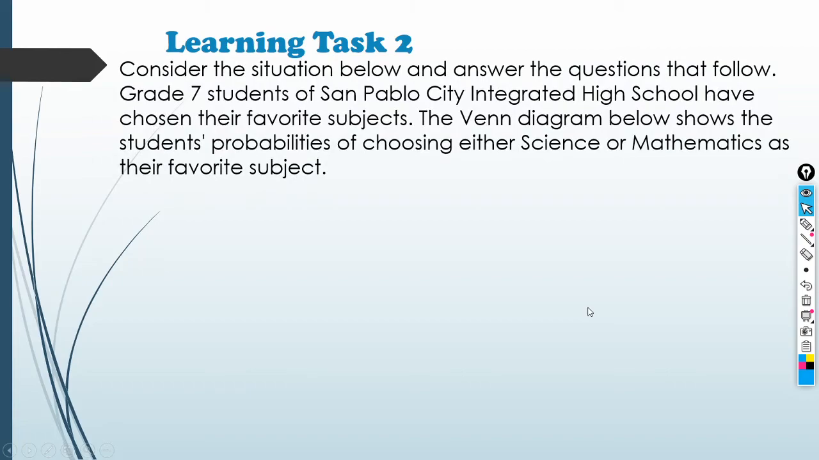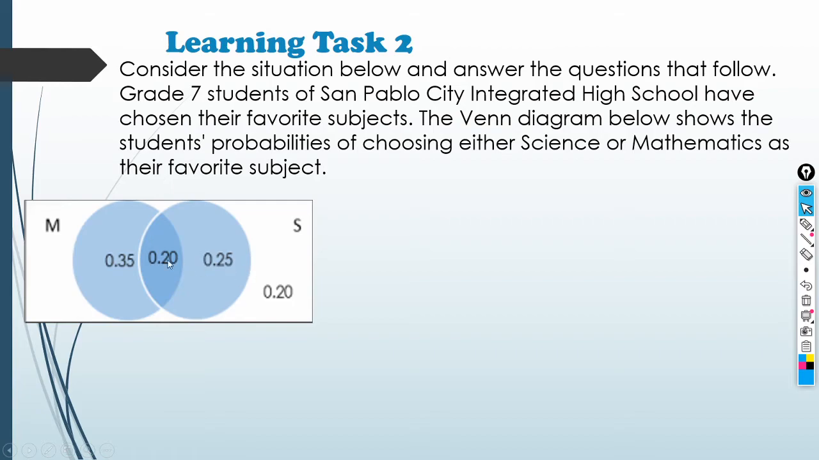Learning task 2. Sasagutan ko na rin para sa inyo ang learning task 2. Consider the situation below and answer the questions that follow. So, grade 7 students of San Pablo City Integrated High School have chosen their favorite subjects. The Venn diagram below shows the students' probabilities of choosing either science or mathematics as their favorite subject. Wow! Sana lang totoo. So, ito yung may favorite sa math. Ito yung may favorite sa science. Ito, wala. Wapakels. So, find the following.